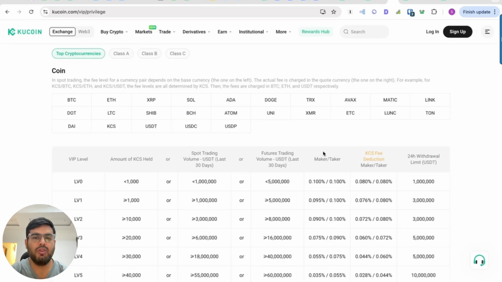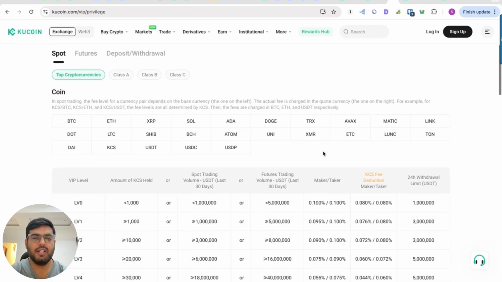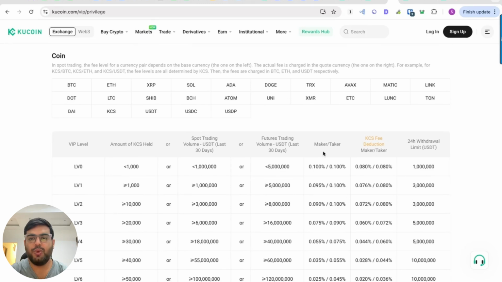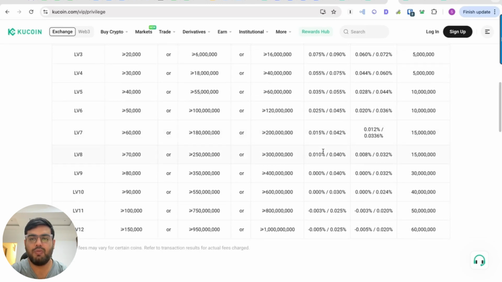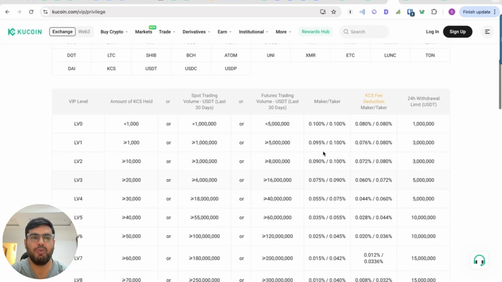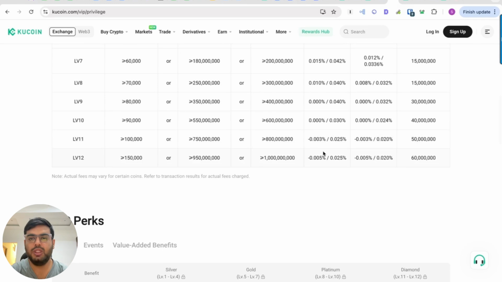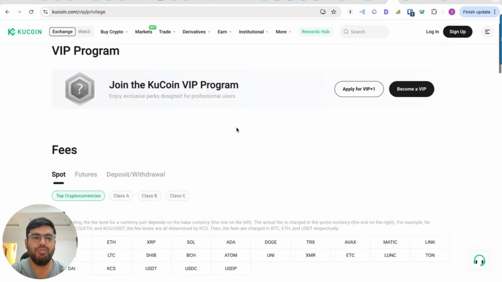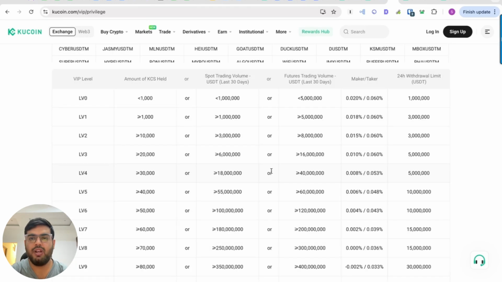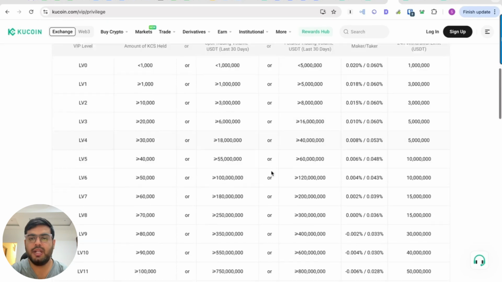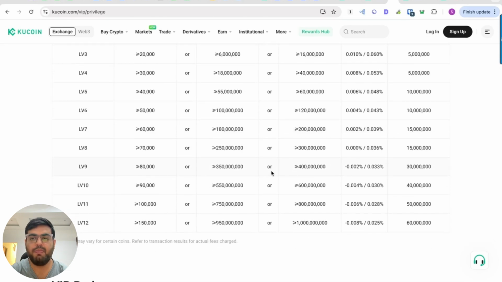Speaking of KuCoin fees, right now it is having spot trading fees of 0.08%, which you can reduce up to 0.005% depending upon the VIP level access that you are aiming for and depending upon your trading volume. And similarly, your taker fee, you can reduce from 0.1% to 0.025%. Speaking of futures trading fees, right now it is having a maker taker fee of 0.02% to 0.06%, which you can reduce to 0.008% to 0.0025% at the taker end.